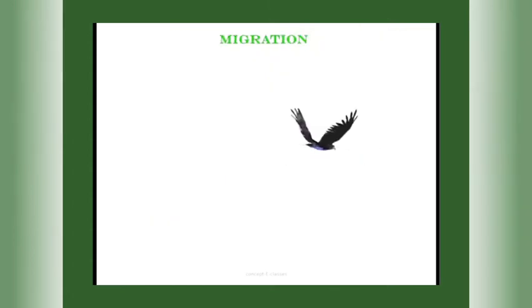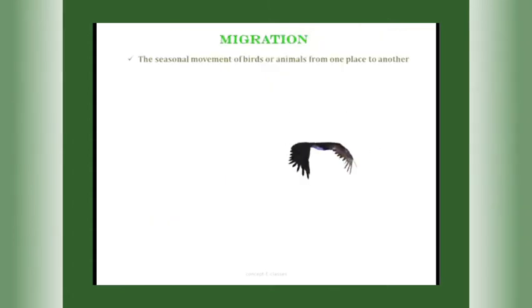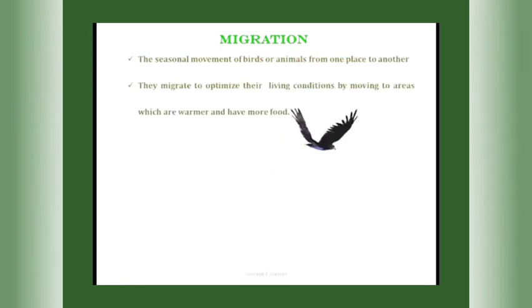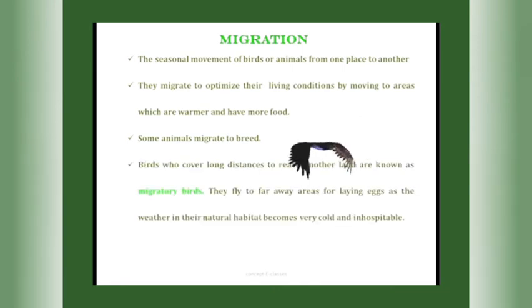The next topic of this chapter is migration. The seasonal movement of birds or animals from one place to another is termed migration, and they migrate to optimize their living conditions by moving to areas which are warmer and have more food. Some animals migrate to breed. So in short, we can say that birds and animals migrate from one place to another due to sudden climatic change, to find food, or for breeding purposes.